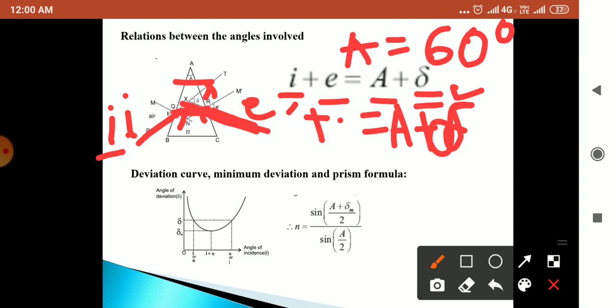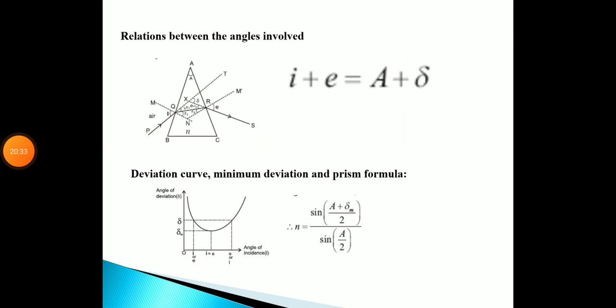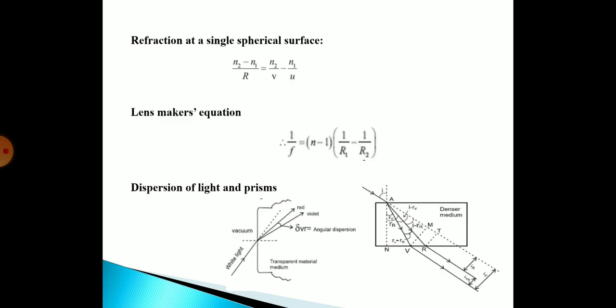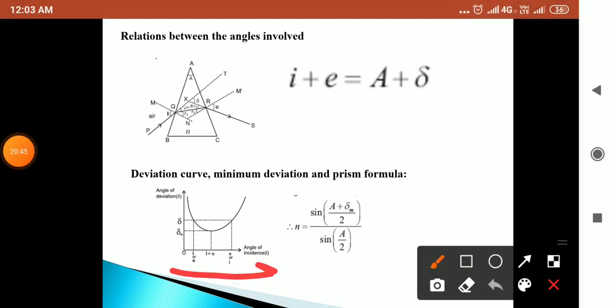Then from this we have the deviation curve. The deviation curve shows that with increasing value of i, the angle of deviation delta decreases initially, and again it increases.